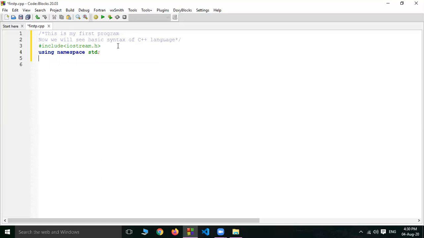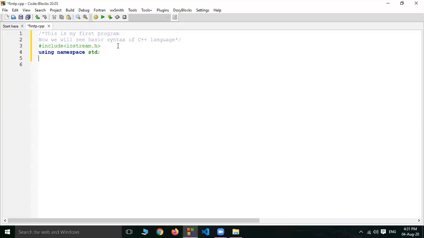All the C++ standard entities or libraries are kept in a space that is called a namespace, and that namespace is given the name std, and in that std the cout and cin functions are written, and we have to utilize cout, so that's why we have to include namespace std as you start writing your C++ program.